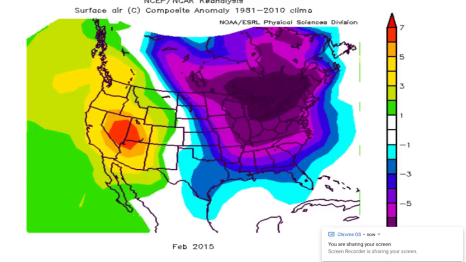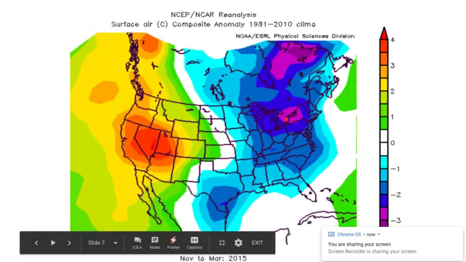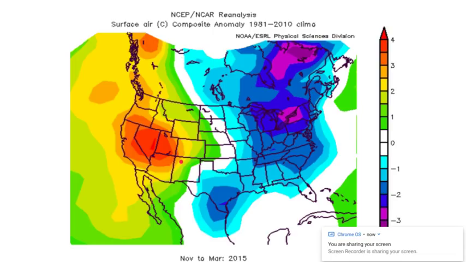So this is what the winter looked like overall for that year, which I was showing you, those months, November through March 2015. You could see, chillier across the east, if not cold in some parts, and then warmer across the west. So I do think that this year might actually look like that very much.